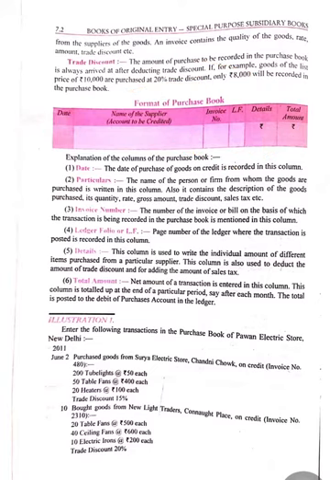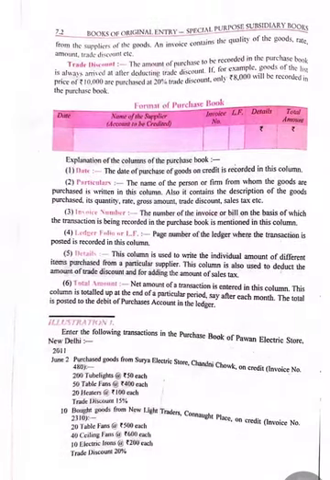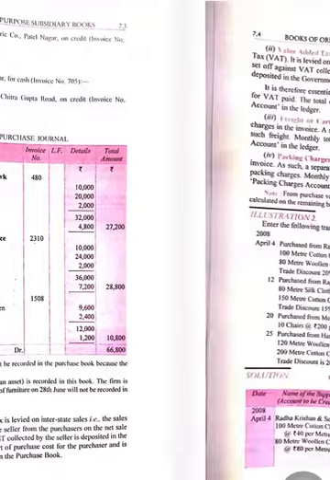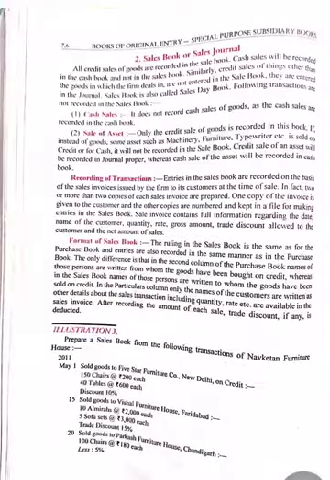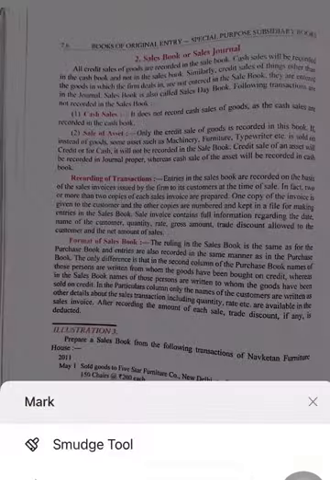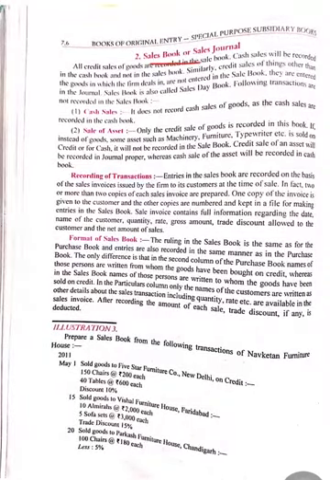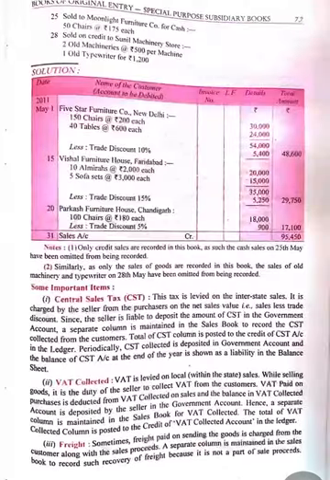Now let's move to the next, the sales book. As in the purchase book all credit purchases are recorded, in the sales book all credit sales of goods are recorded. Cash sales and sale of assets will not be included in it. The recording of transactions and the format will be the same. So let's move further.